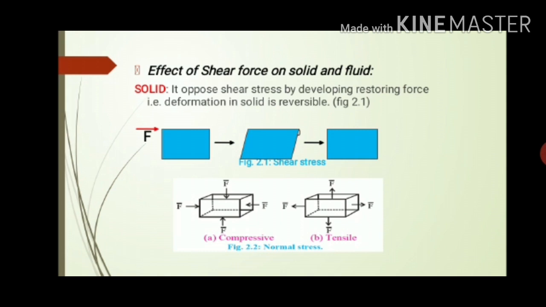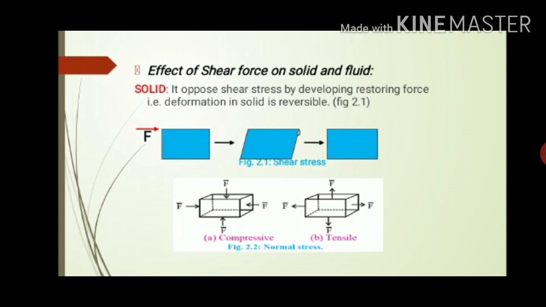We will take one example. Let us take a cardboard box. If you apply a tangential force to a cardboard box, what will happen? It will take a tilted shape, that is, a parallelogram shape. And if you remove the force, it will go back to its original shape. So this is the effect of shear force on a solid.